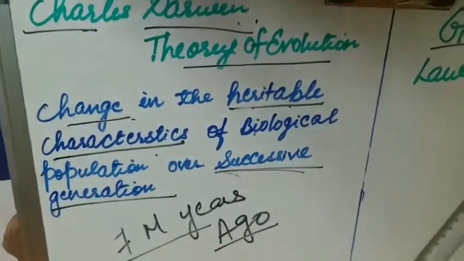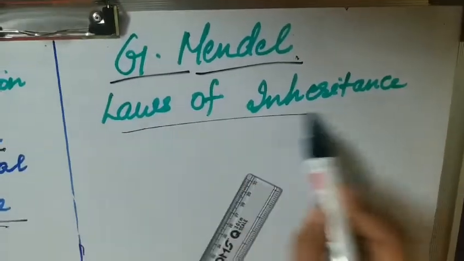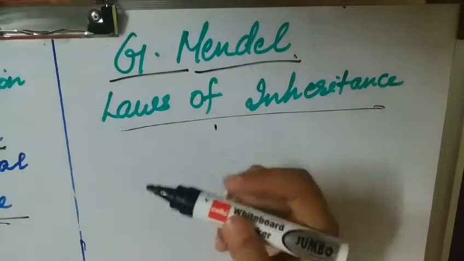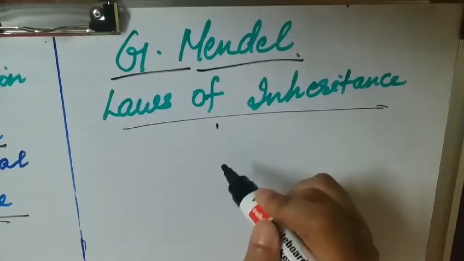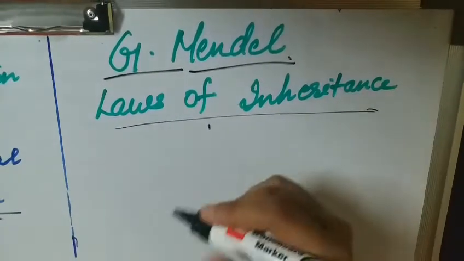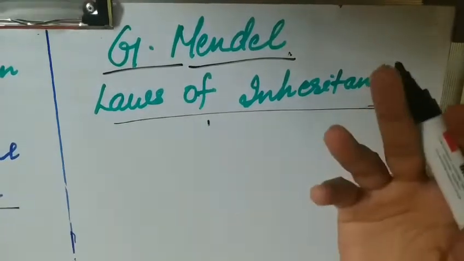Now the next theory was given by G. Mendel, that is the laws of inheritance. With an example I can make this clear: we all, during our lifetime, have heard that I look somewhat like my mother or like my father.